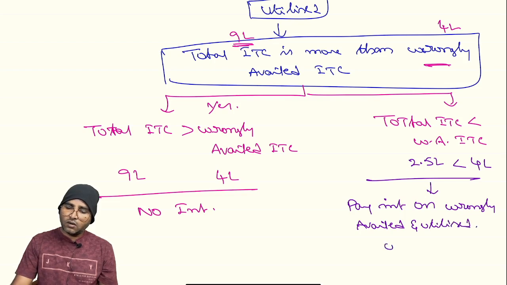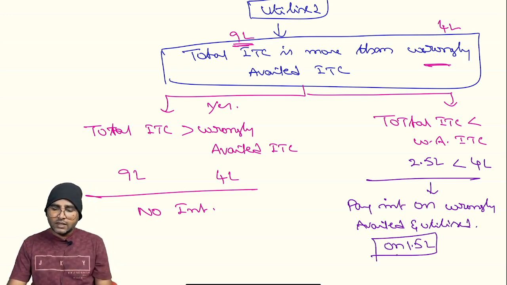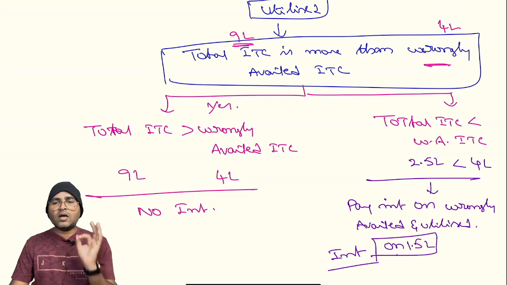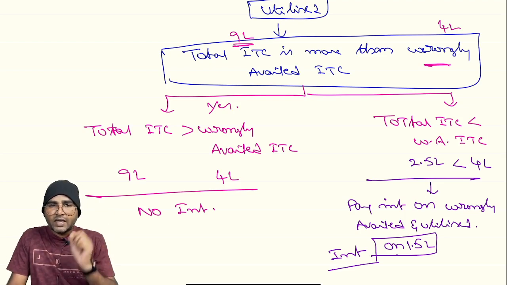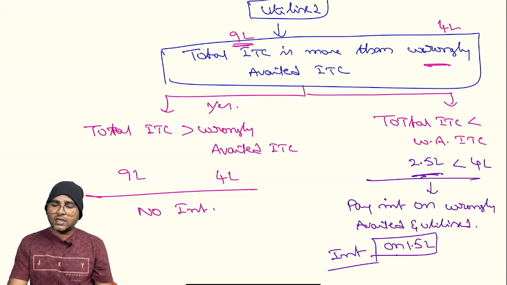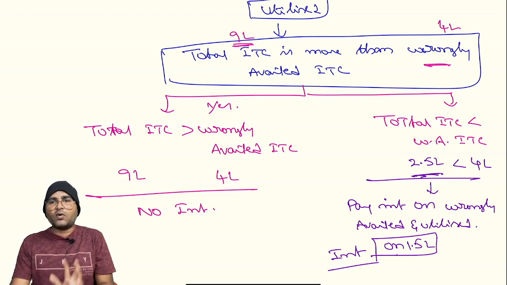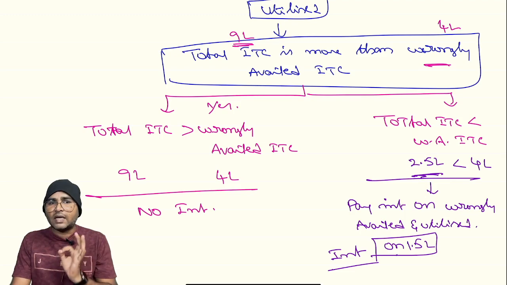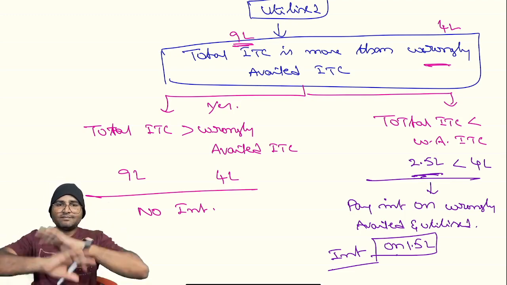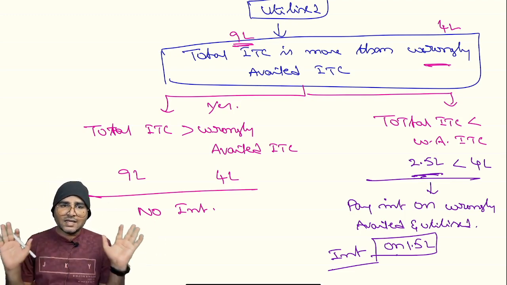That is only on 1.5 lakhs. Interest only on 1.5 lakhs, that too from the date when such amount, that is total ITC, became below 4 lakhs, not from the date of wrongly availed. I hope you are able to understand the provision.